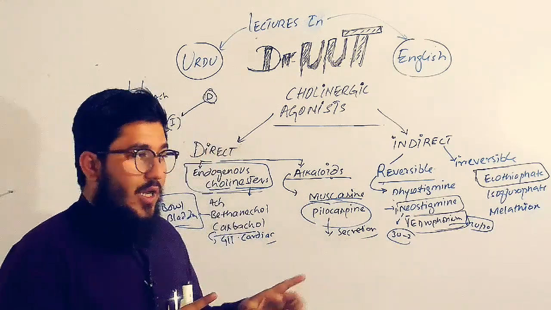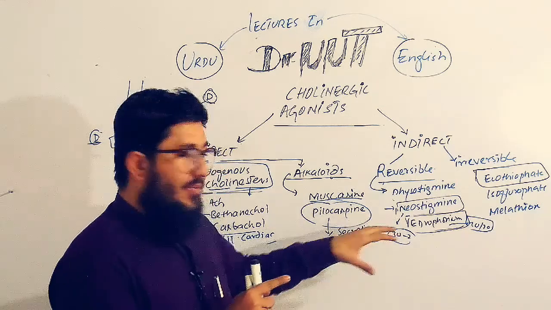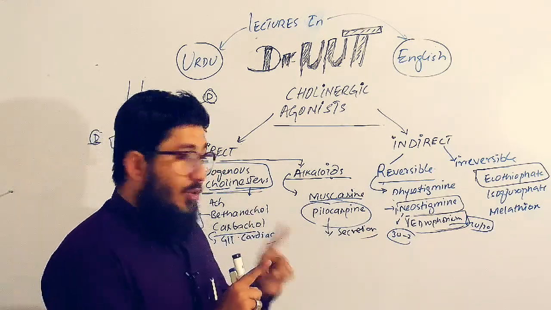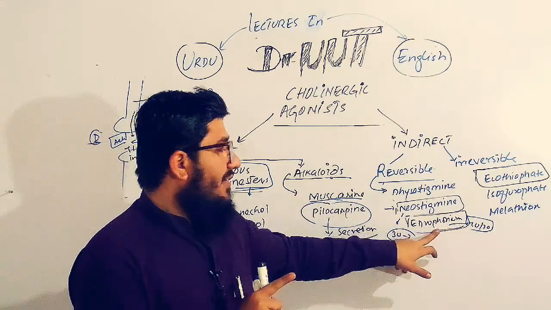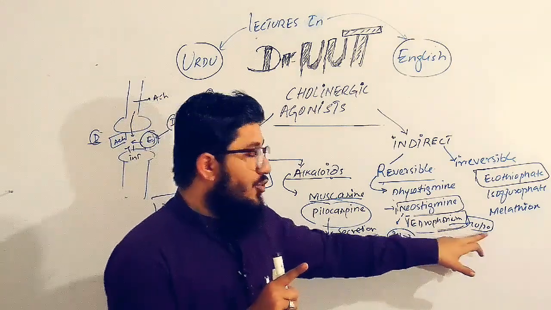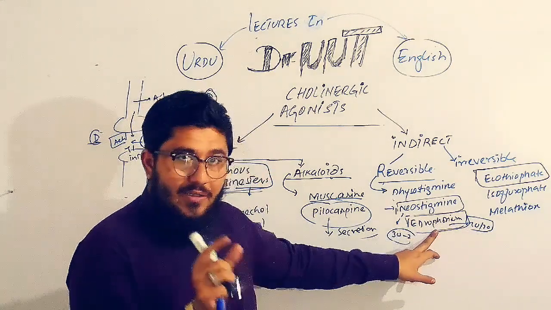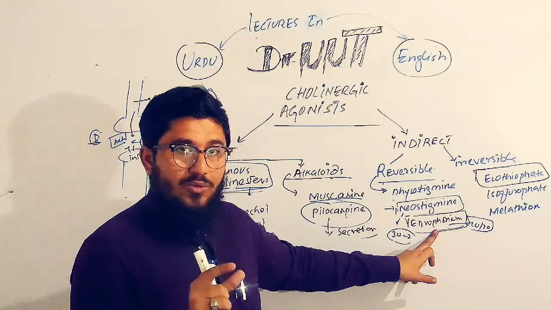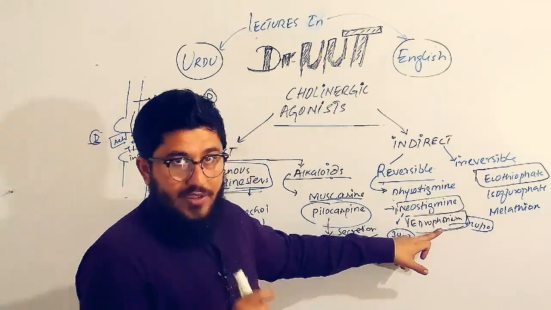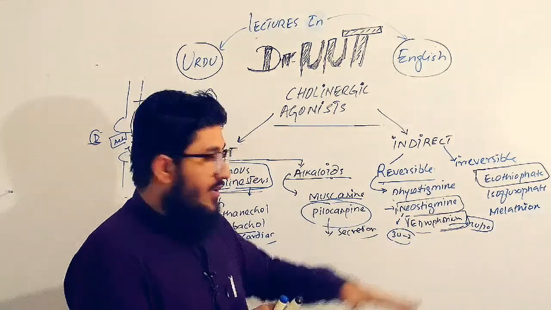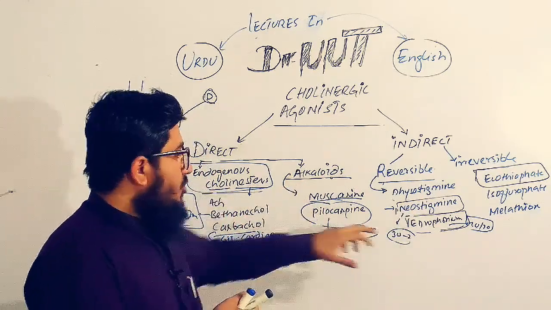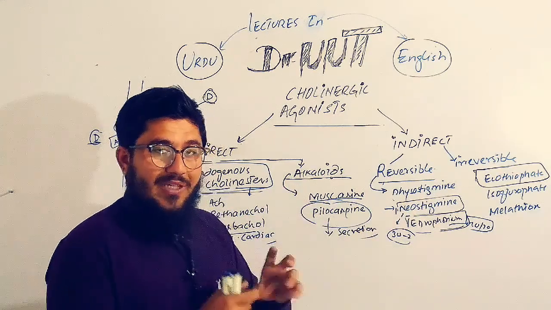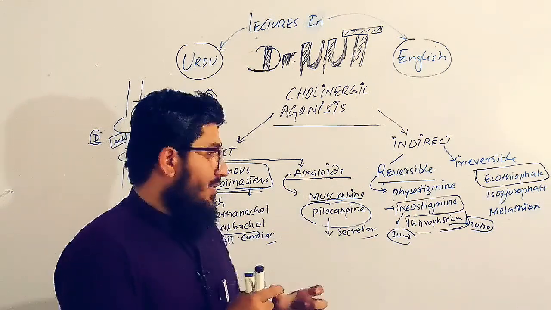Edrophonium was also used, and it is used now also. The reason is because of the time duration. The half-life of neostigmine is 30 minutes to 2 hours, but the half-life of edrophonium is 10 to 20 minutes. So in order to get a better and quicker diagnosis, the practitioners preferred edrophonium, due to which neostigmine got set aside. So now edrophonium is clinically used for the diagnosis of myasthenia gravis.